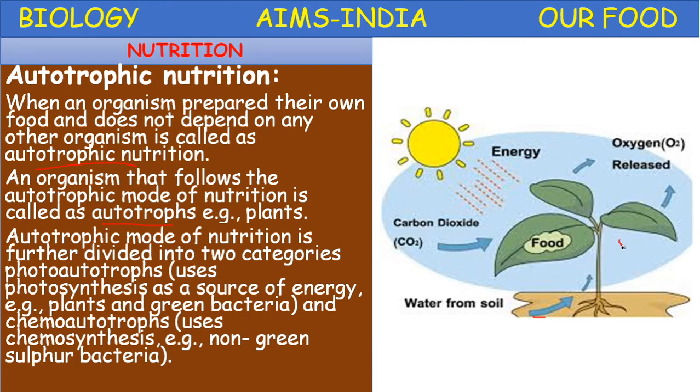Green plants and some green bacteria come under this category. And a certain group of organisms synthesize their own food by utilizing the energy produced by chemical reactions. That kind of synthesis is called chemosynthesis. Photosynthesis, photoautotrophs. Chemosynthesis, chemoautotrophs. Example: sulfur bacteria. Okay, let us proceed.